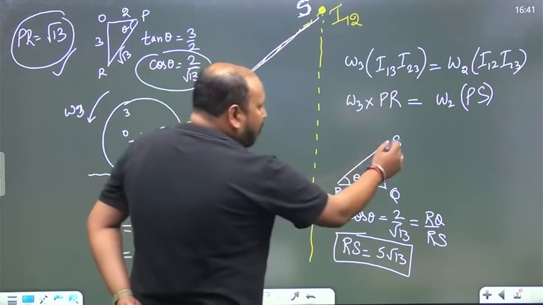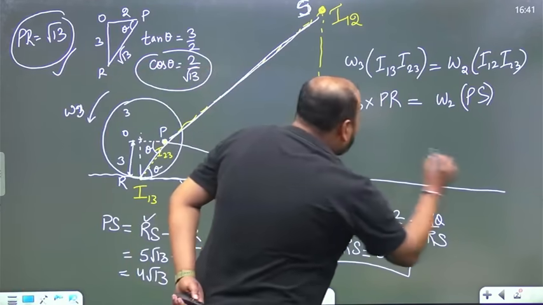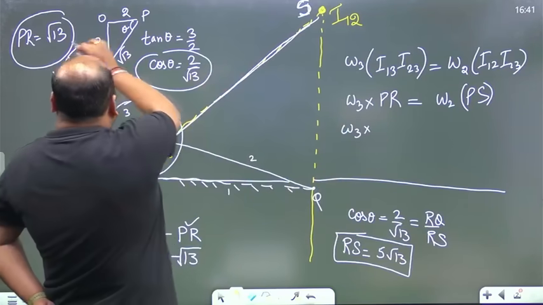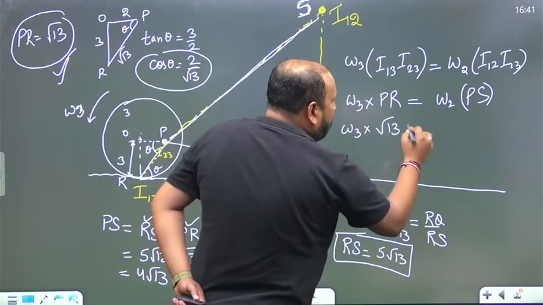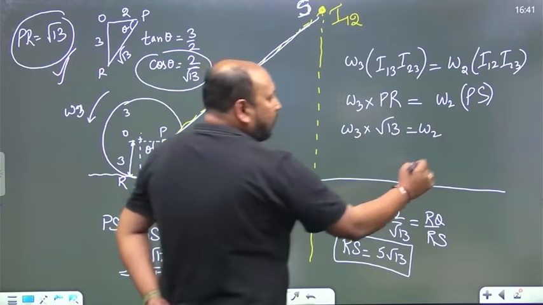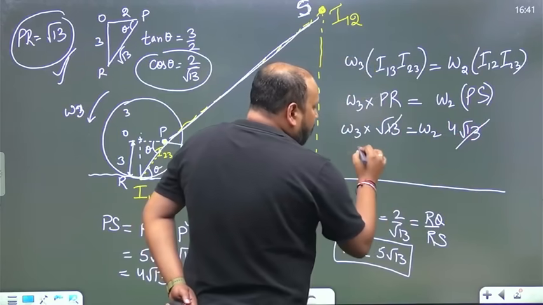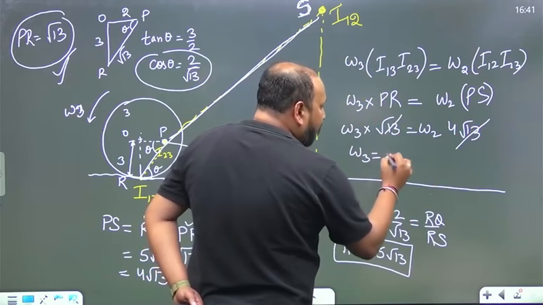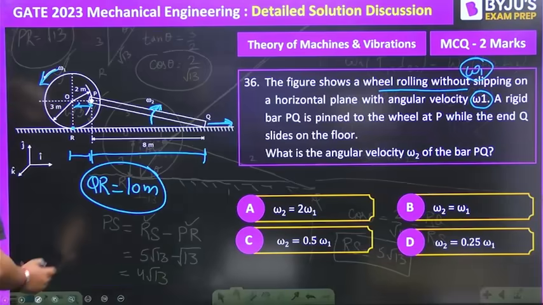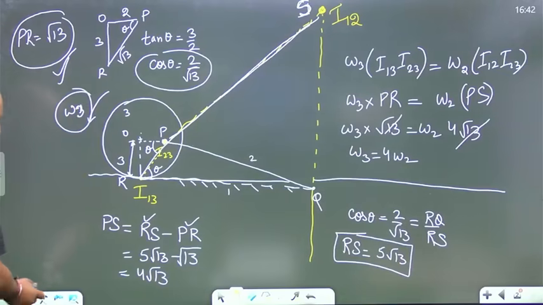Now placing this value over here, eliminating this. Omega 3 into PR, root 13, omega 2, PS is 4 root 13. Cancelling root 13 on both sides, we can say omega 3 is equal to 4 times omega 2. Now coming back to our original notation, omega 3 was nothing but omega 1 only.